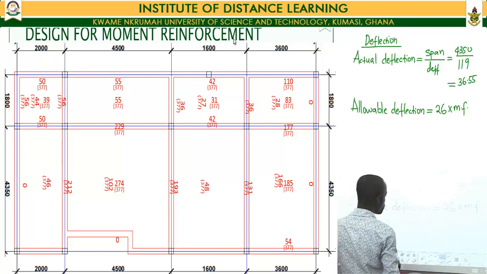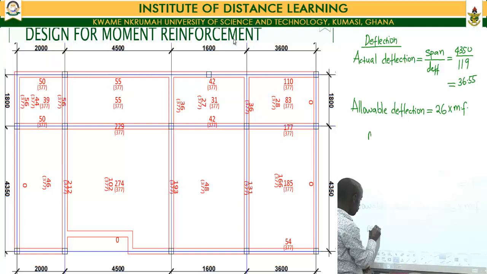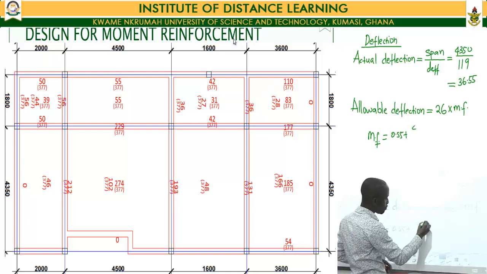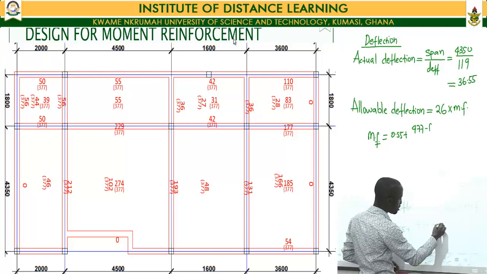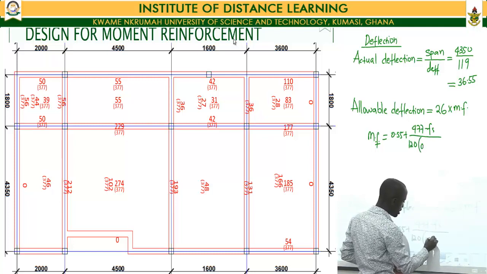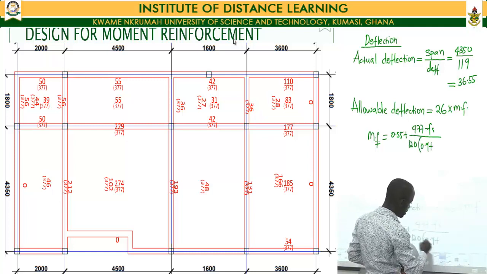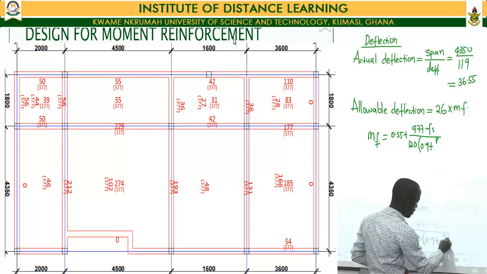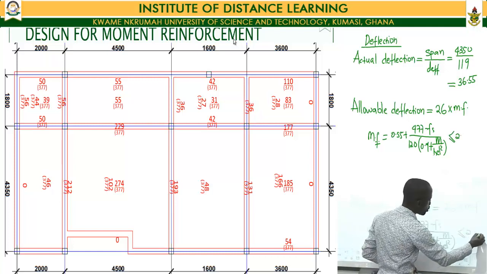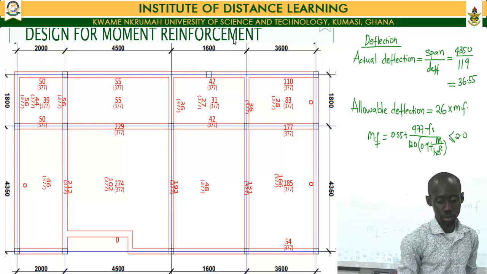And from our previous unit, we said our modification factor was equal to 0.55 plus (477 minus Fs) divided by 120 (0.9 plus M over bd squared), and it should be less than or equal to 2.0.